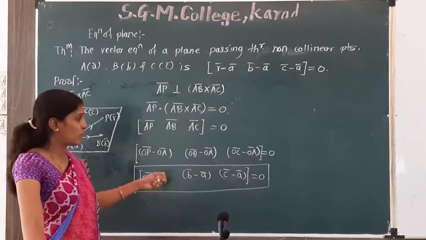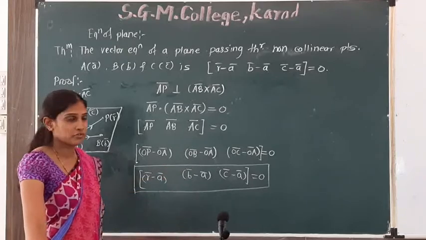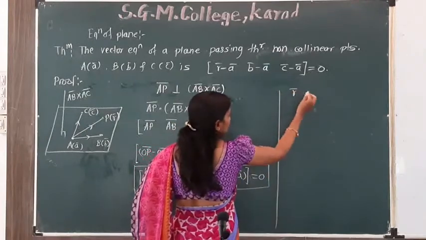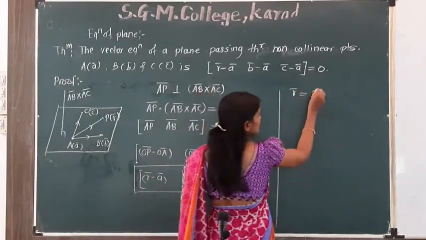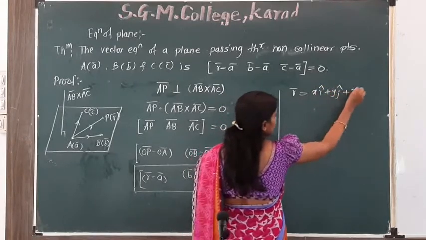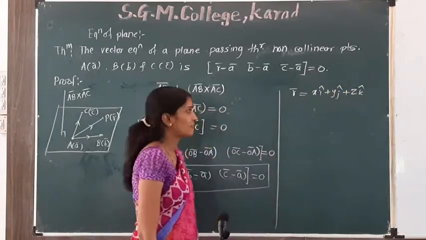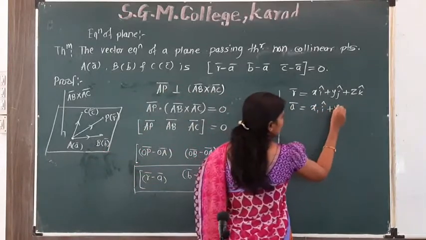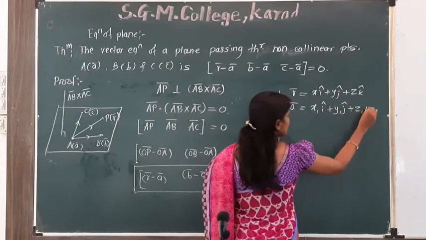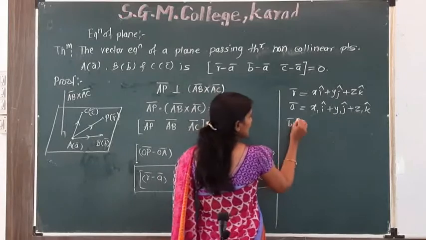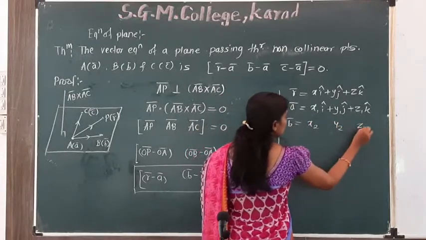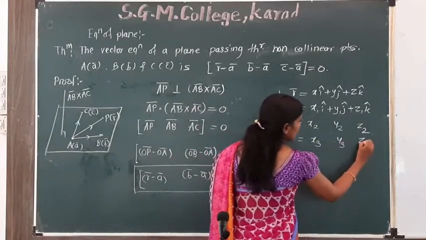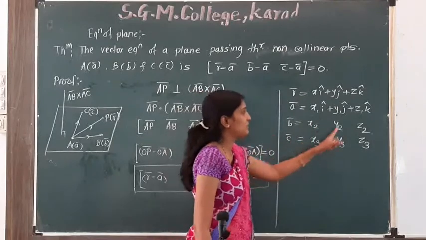Now we have to find out its Cartesian equation. What is its Cartesian equation? R bar has position vector xi cap plus yj cap plus zk cap. Then A bar has position vector x1 i cap plus y1 j cap plus z1 k cap. B bar has x2, y2 and z2. C bar has x3, y3 and z3.